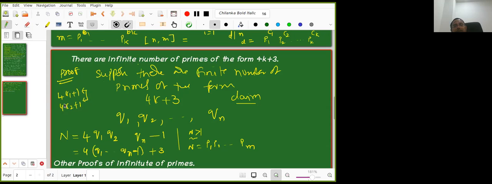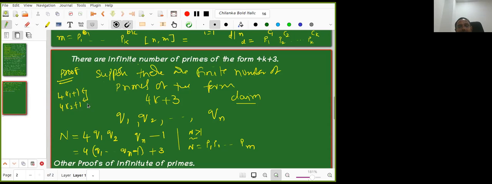It is also of the form 4k plus 1 only, because if you multiply and check, the product of two numbers of the form 4k plus 1 is also of the form 4k plus 1. But don't worry about that, this much is sufficient. Do not talk about 4k plus 3.